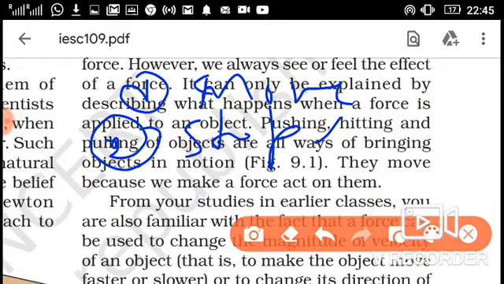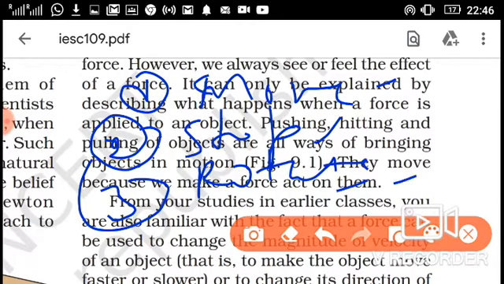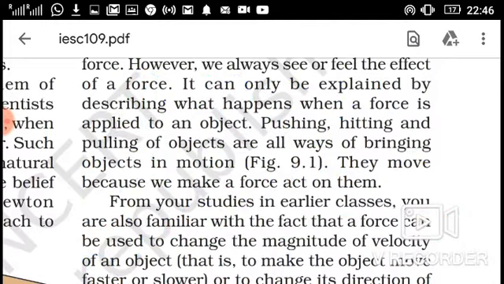This is also the effect of force. Third, we can rotate the object, like a door. If we close the door, it will rotate. Or the motion of the earth, it also rotates. Fourth, we can change the size of an object. This is also an effect of force. And we can change the shape of an object.